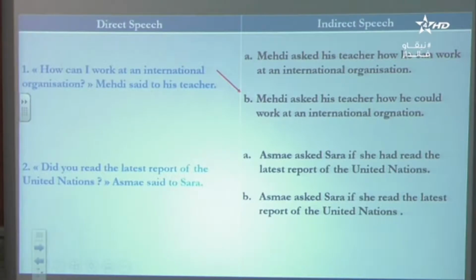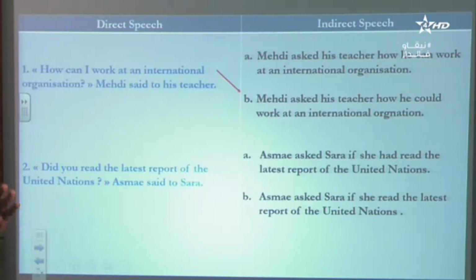Did you read the latest report of the United Nations? The question, of course, is in the past. And if you remember in the review, we said the past becomes past perfect. Let's go. A. Asma asked Sarah if she had read the latest report of the United Nations, or B. Asma asked Sarah if she read.